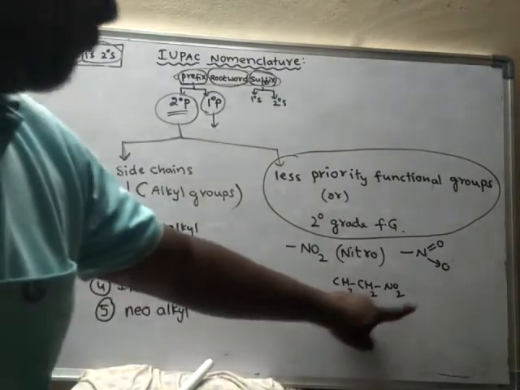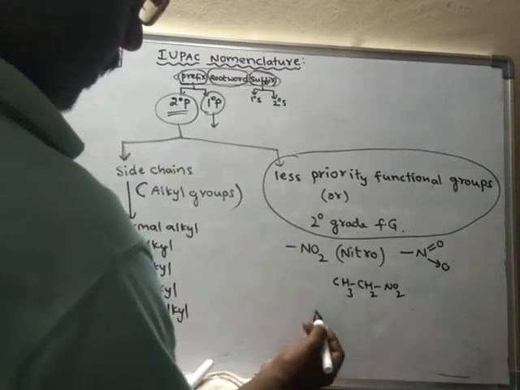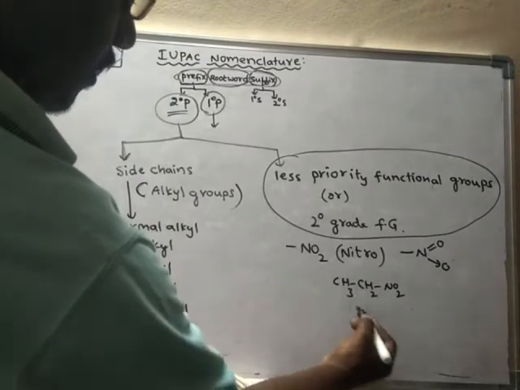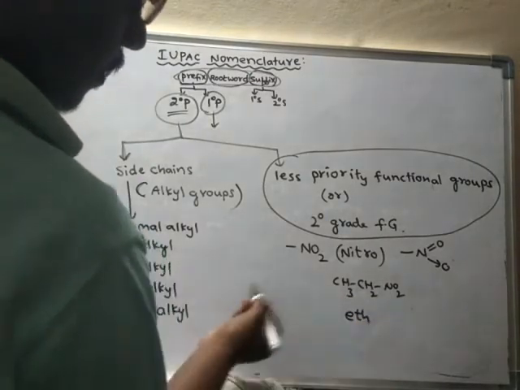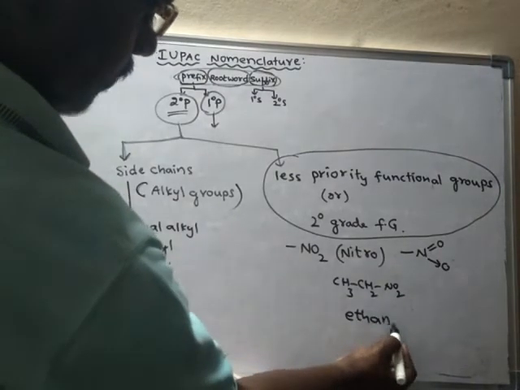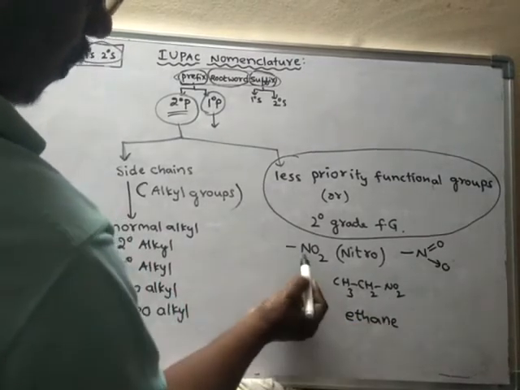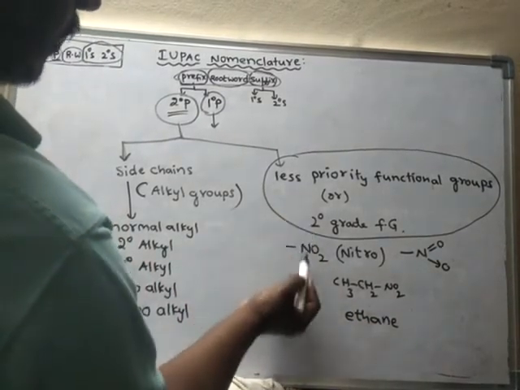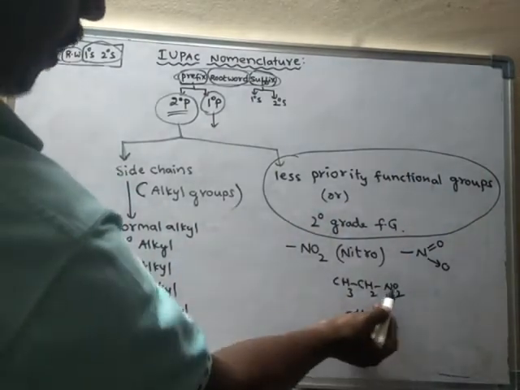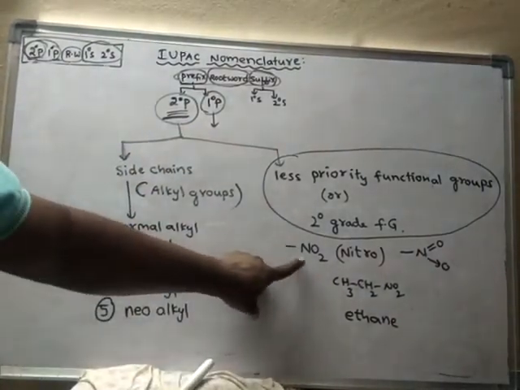So what is the name of this compound? How many carbons are there? 2 carbons means eth. Between 2 carbons only a single bond is there, so ane: ethane, and an NO2 group is present. The NO2 group is always a less priority, secondary grade functional group. Hence we should write this as a secondary prefix.